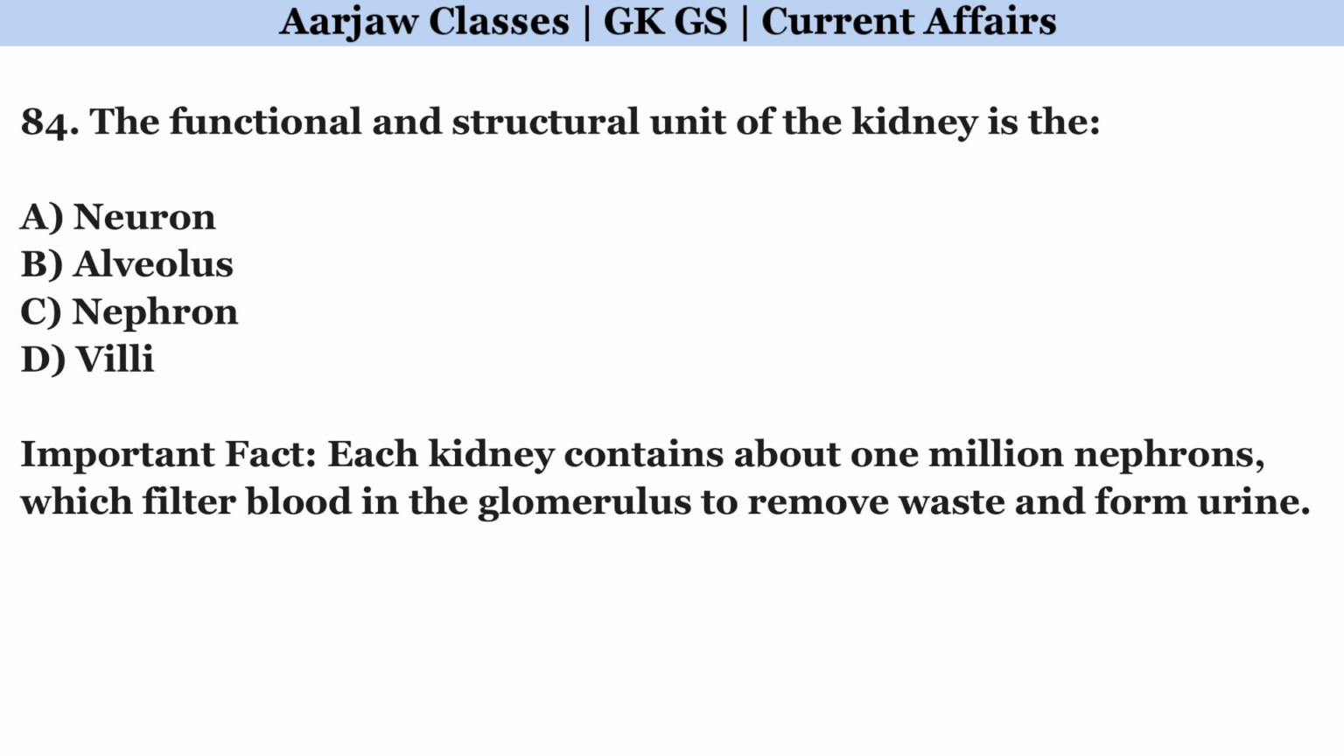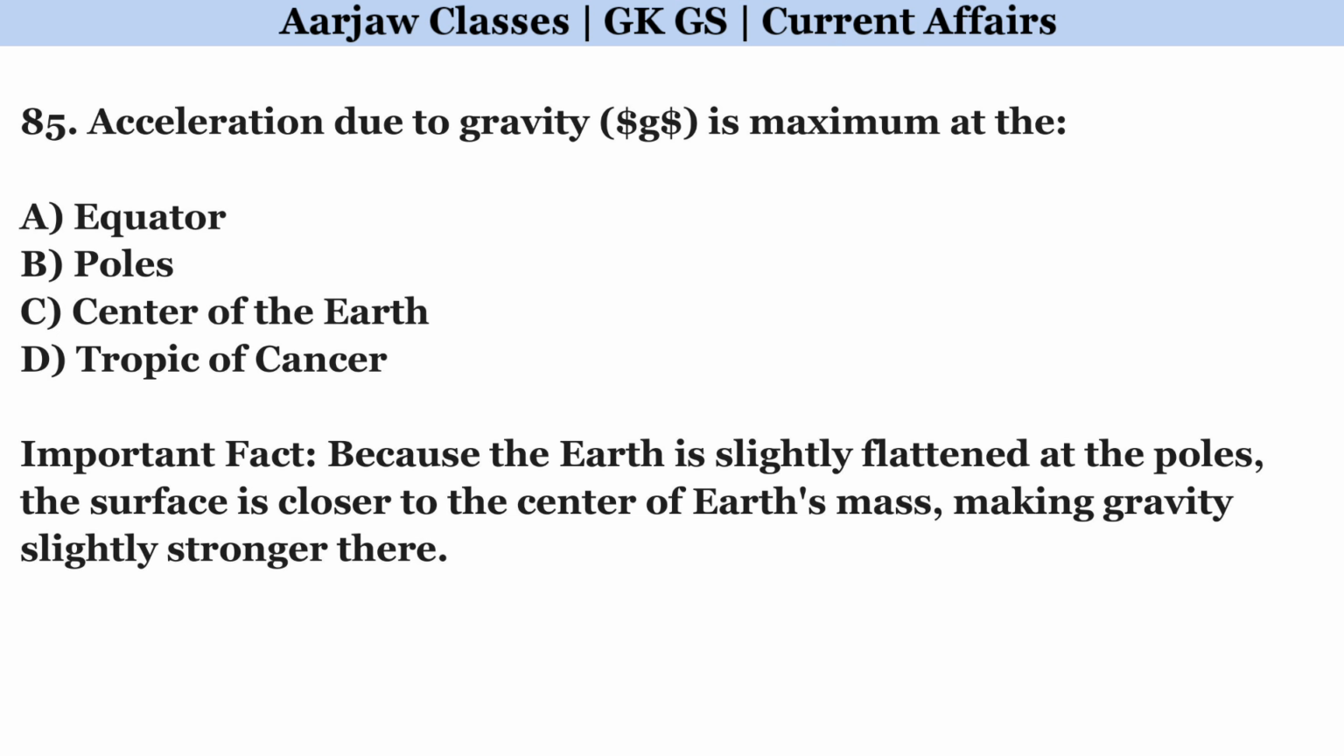The functional and structural unit of the kidney is the. Correct option is C. Nephron. Acceleration due to gravity is maximum at the. Correct option is B. Poles.